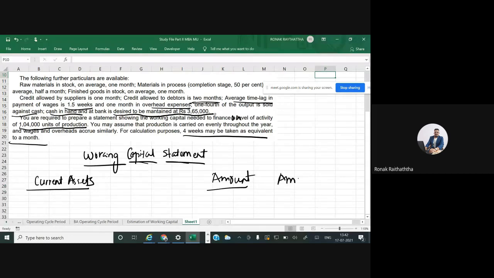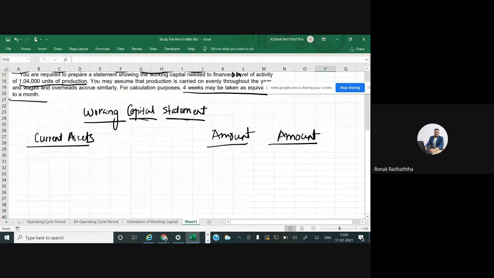So we have got the third column, which is of amount again. So the first current asset we have in this case is our stock. I may call it inventory. In that, the first one will be the inventory of raw material.